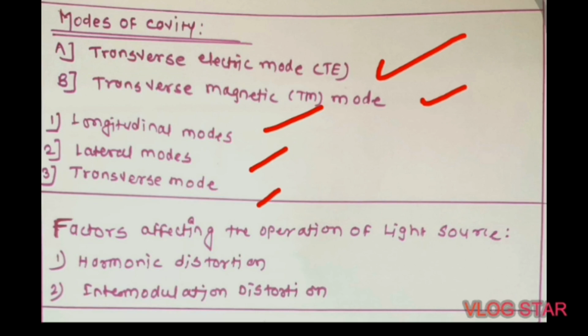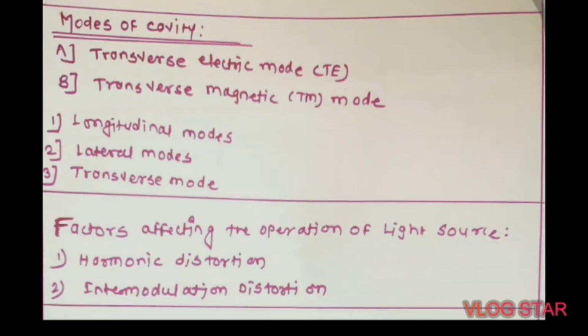Longitudinal modes are related to the length of the cavity. As compared to the wavelength of the laser beam, the length of the cavity is greater. Thus, a larger number of longitudinal modes are present. Next, lateral modes lie in the plane of the p-n junction. Their modes depend on the width of the cavity, and these modes decide the shape of the lateral profile of the laser beam. The third type is transverse modes. These modes are perpendicular to the p-n junction. These modes decide the radiation pattern and threshold current density.